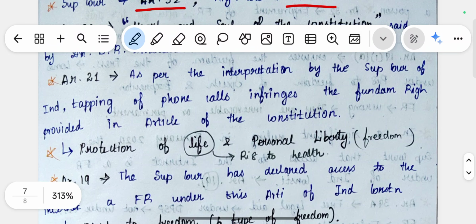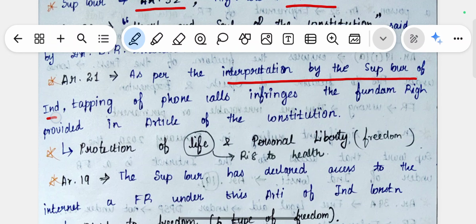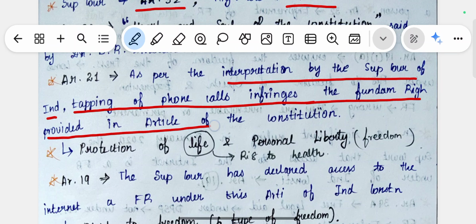The next one is Article 21. As per the interpretation by the Supreme Court of India, tapping of phone calls infringes the fundamental right provided in the Article of the Constitution. Tapping of phone calls means getting phone call recordings illegally, which violates the fundamental article, which is a right to privacy kind of thing.